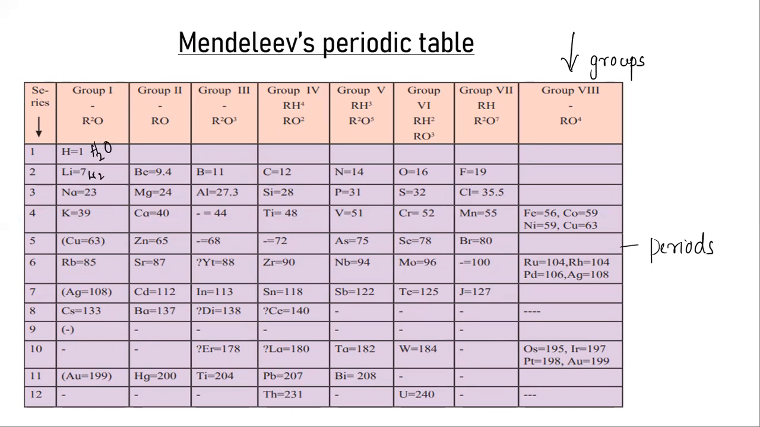Lithium is Li2O. Sodium is Na2O. Same like that, the second group: calcium oxide is CaO, and the corresponding oxide of magnesium is MgO. Now here in the fourth group you can see the hydride formula also, RH4, so you can write the hydride of silicon as SiH4. So general formulas are given just below the group. Is that clear?